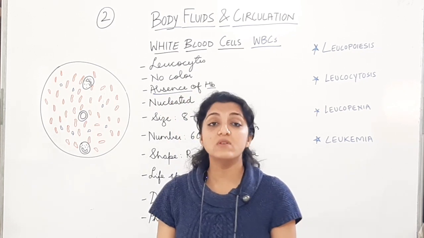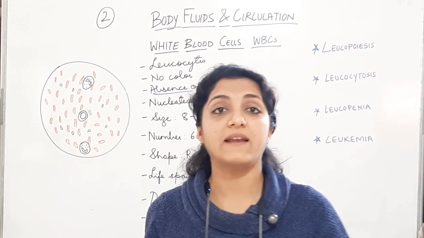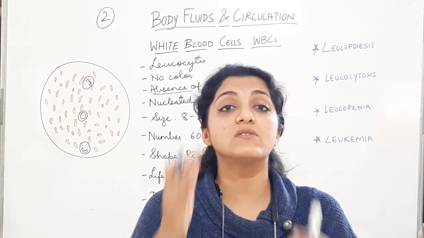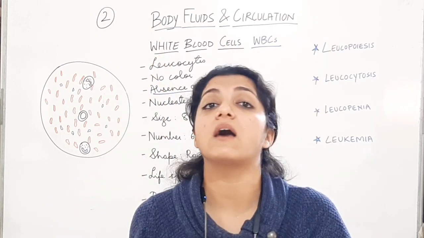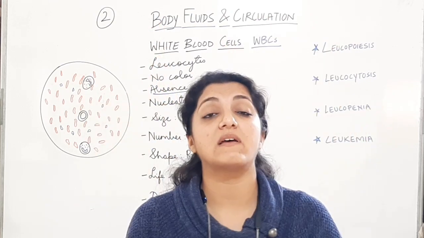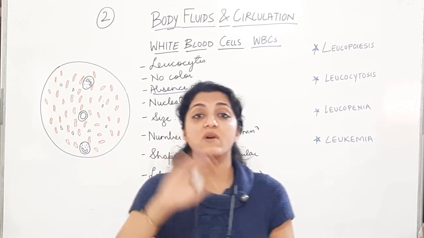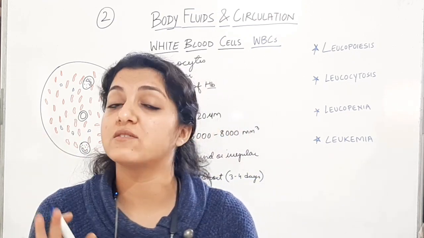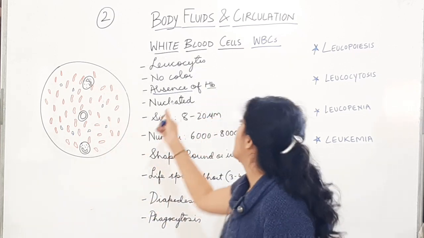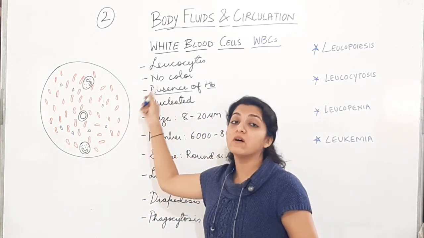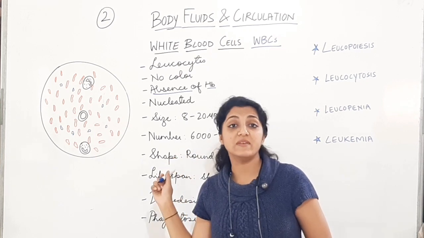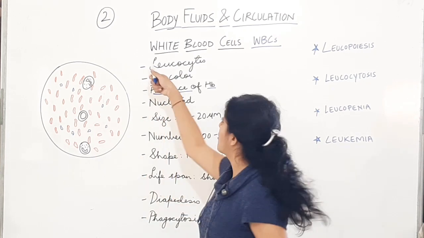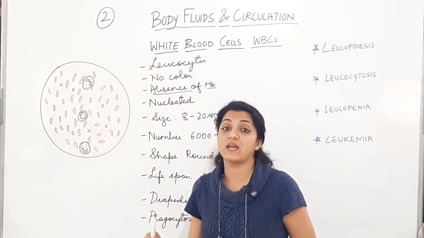Alright, so now students, what you can do is you can write down these characteristics of WBCs with me and make one page after this for comparison between WBC and RBC, and then you can write the contrasting points. You should do it for yourself because for one day revision ke liye, that chart is very important. So let us see. You will write absence of hemoglobin over here. You will write presence of hemoglobin in the RBC. Alright. No color over here. Red color in the RBC. These are called leukocytes. They are called erythrocytes.